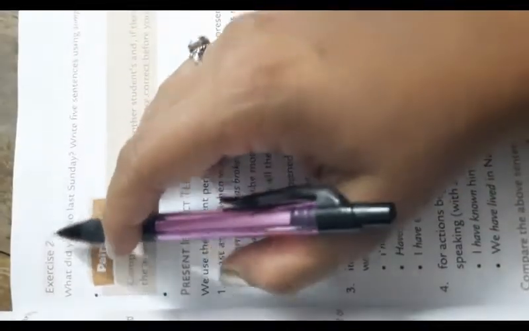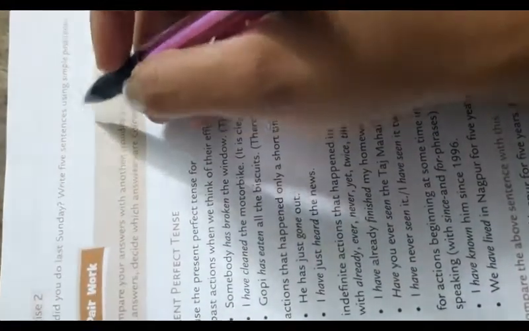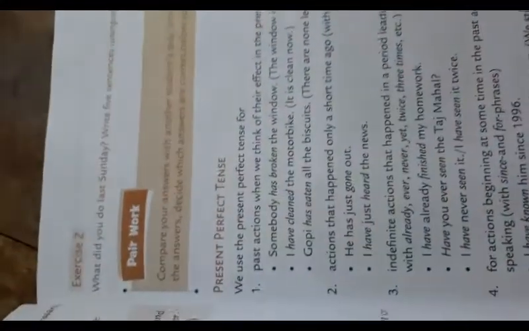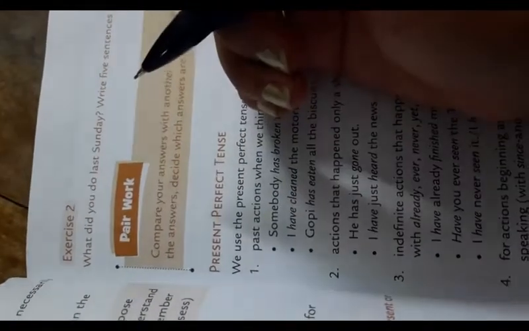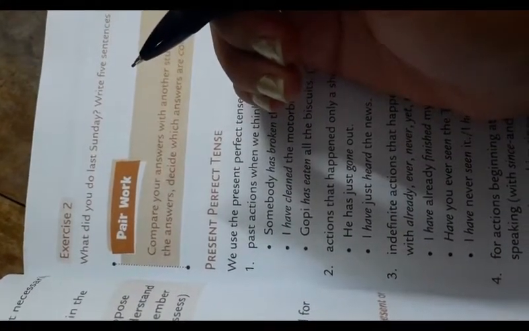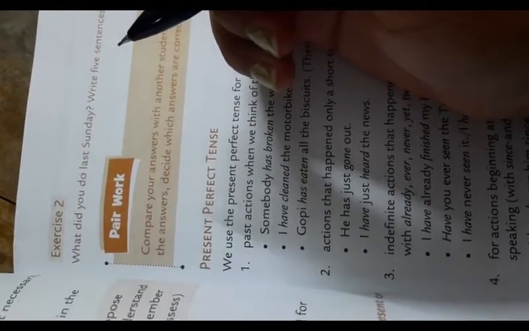Now, exercise 2. What did you do last Sunday? Write 5 sentences using the simple past tense. So, the sentences you can write are: I got up at 6 a.m. I had tea with my relatives at 7 a.m. I watched the morning program on TV. We had lunch at 1 p.m. I had a little nap between 2 and 3 p.m. This is your homework; you have to do it in your English notebook. Next,